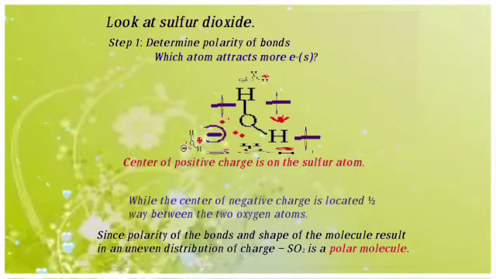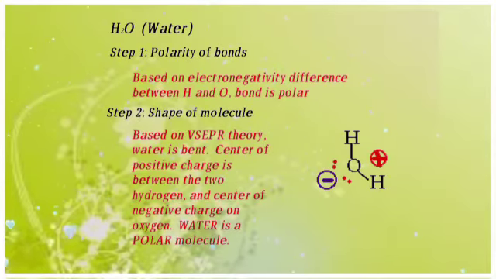Which atom attracts more? The center of positive charge is on the sulfur atom, while the center of negative charge is located halfway between the two oxygen atoms. Since the polarity of the bonds and shape of the molecule result in an uneven distribution of charge, SO2 is a polar molecule.